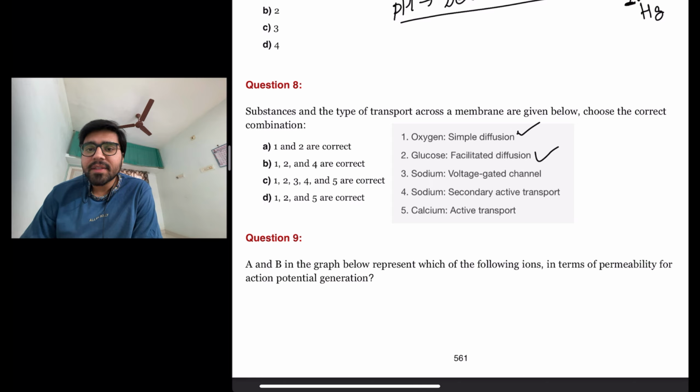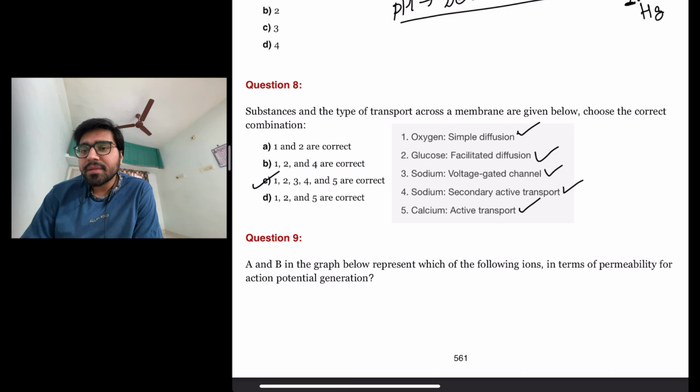Sodium through voltage gated channels. Yes, it is also correct. Sodium secondary active transport. Yes, that is also correct. Calcium through active transport. Yes, it is also correct. So the answer here is C, 1, 2, 3, 4 and 5 are correct.